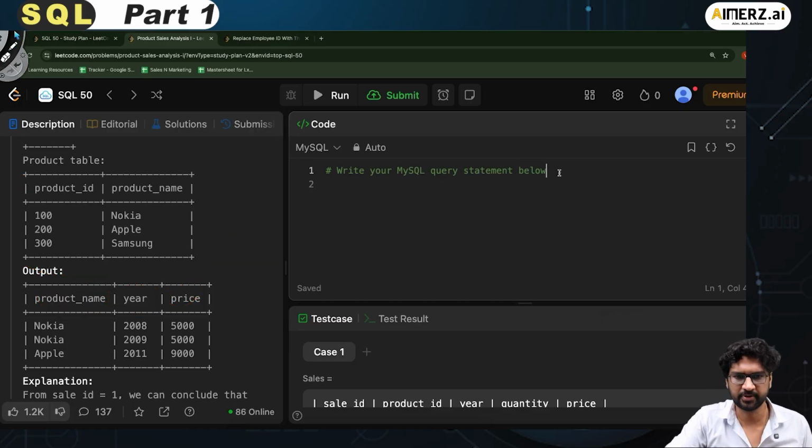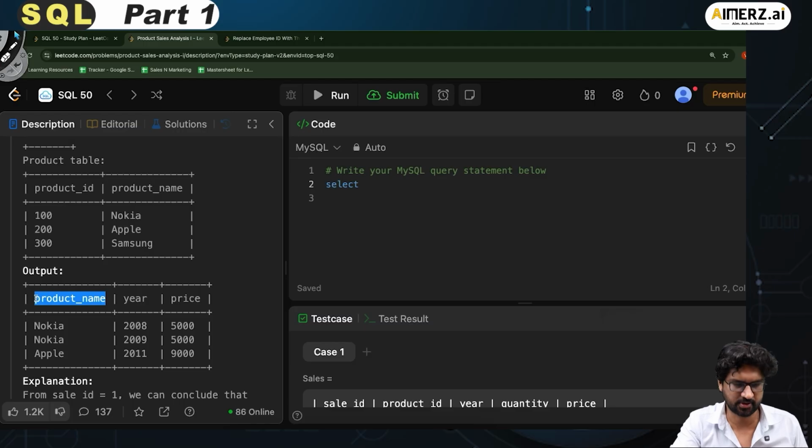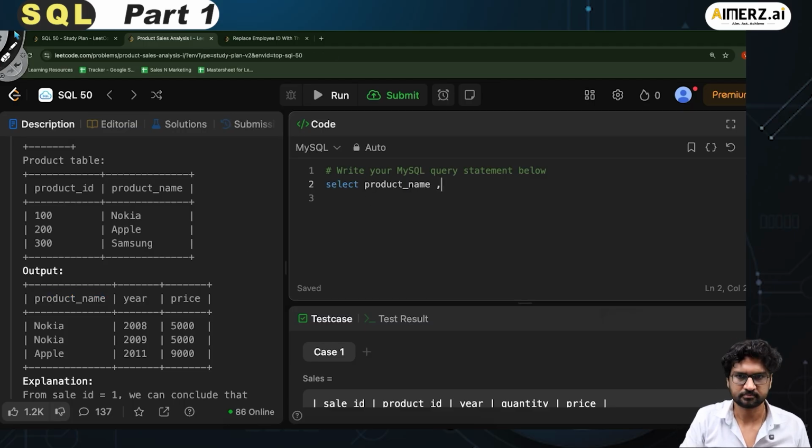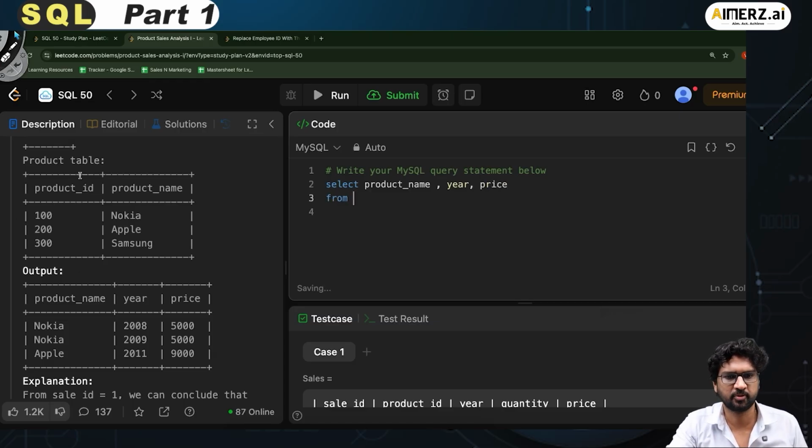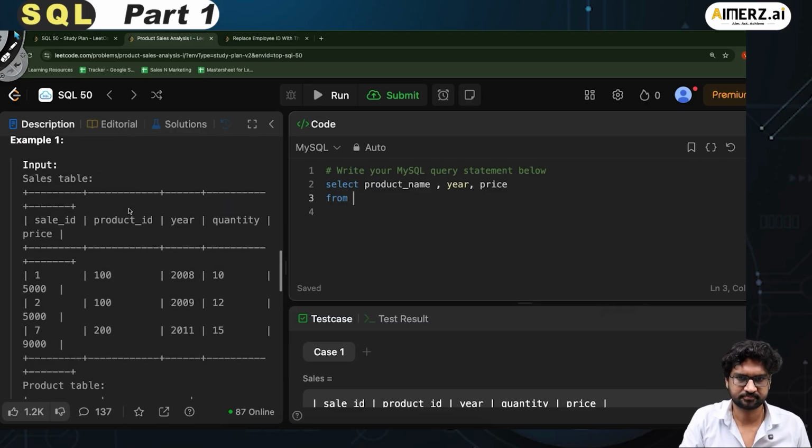So I go and write here select, and I call it product name. Let's copy this product underscore name, and then I call this year, and then I call it price. From the product. From, first one is the sales, right?